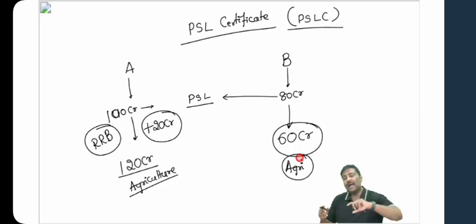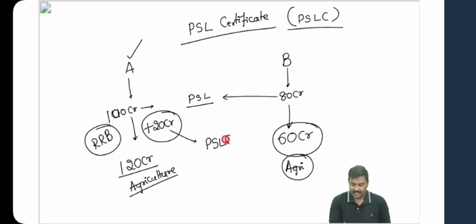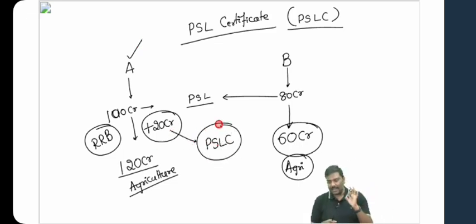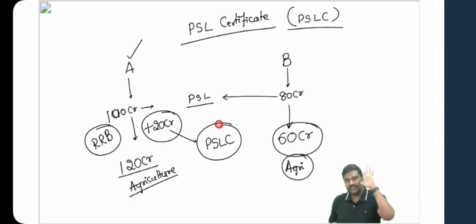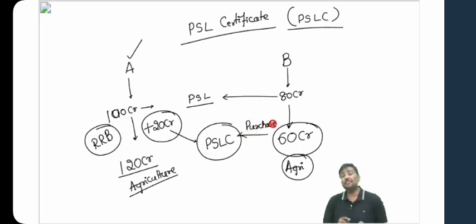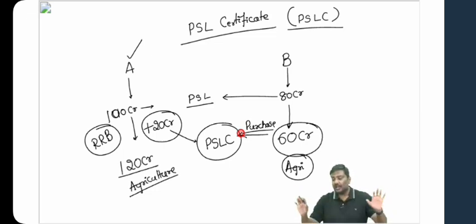On the other side, a bank has given 20 crore less to the agriculture sector. So what is the solution then? RBI says A will be allowed to issue 20 crore worth of PSL certificates, which B will purchase. Understand this carefully. B is not purchasing a loan here. B is simply purchasing 20 crore worth of PSL certificates in the agriculture sector.